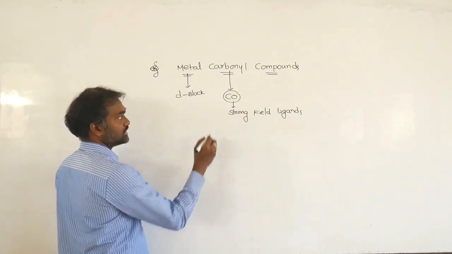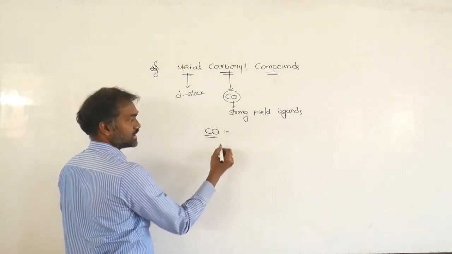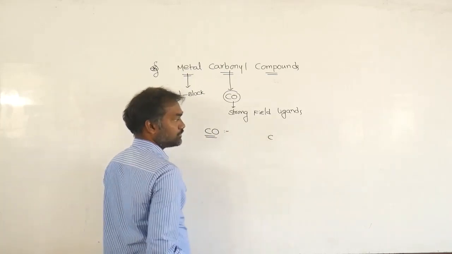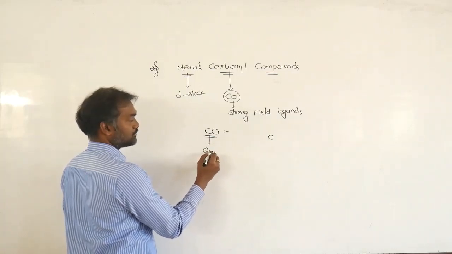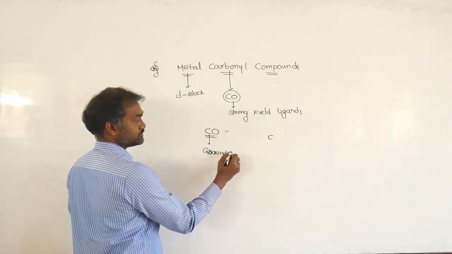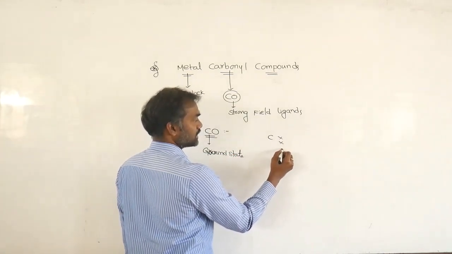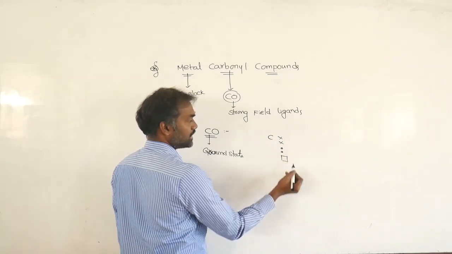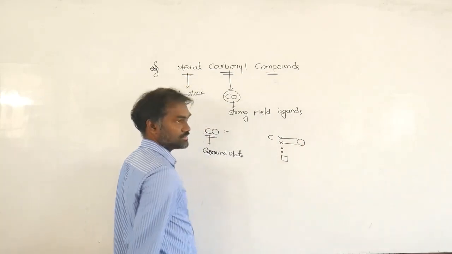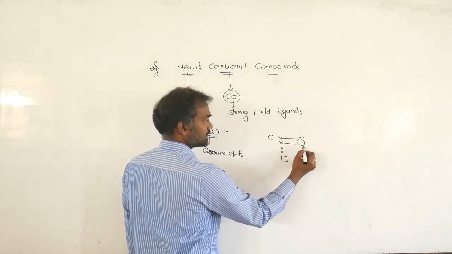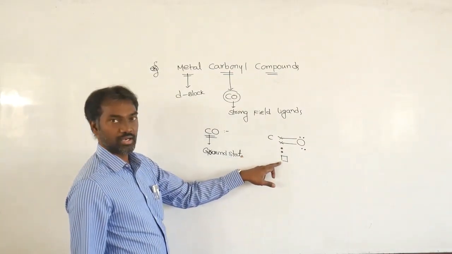Suppose you take carbon monoxide. What is the structure of carbon monoxide? If you see the carbon ground state, it contains two single electrons, one lone pair, and one empty orbital. Two electrons are given to oxygen. So this is the carbon monoxide structure. In carbon monoxide, one lone pair is there and one empty orbital is there.